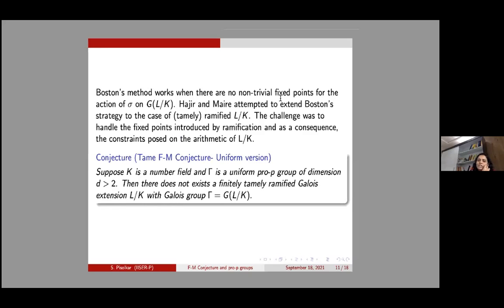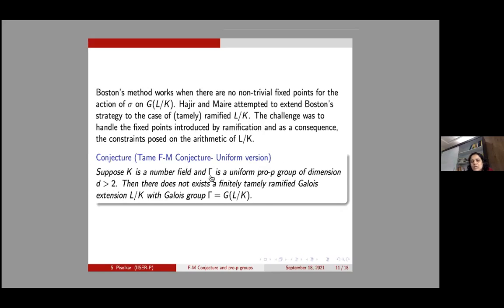Later on, Farshid Hajir and Christian Maire attempted to extend Boston's strategy to the case of tamely ramified L over K. If you remember, in Boston's case, we are looking at an everywhere unramified extension. So for them, the challenge was to handle the fixed points introduced by the ramification, and as a consequence, the constraints posed on the arithmetic of L over K. So let me state the uniform version of the Fontaine-Mazur conjecture, the group-theoretic version.